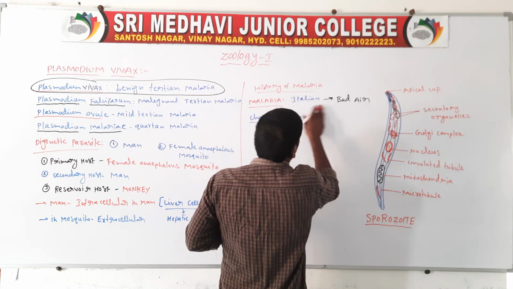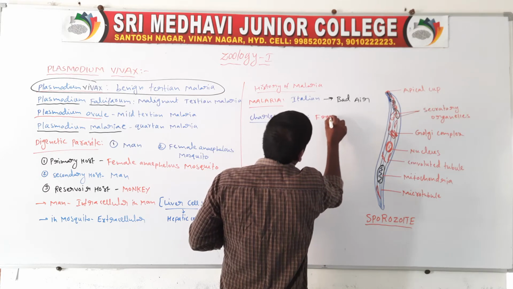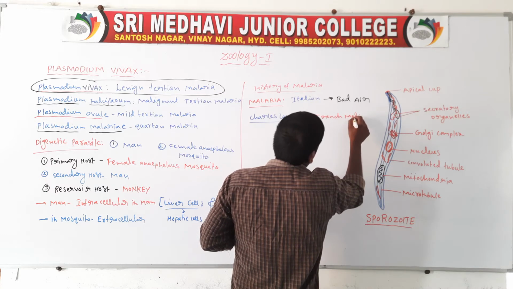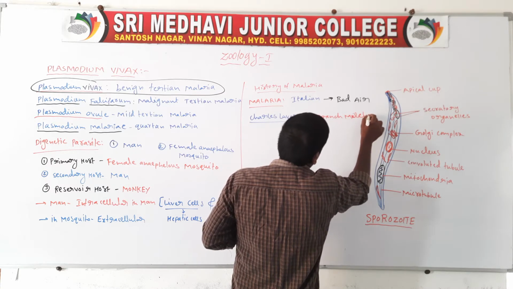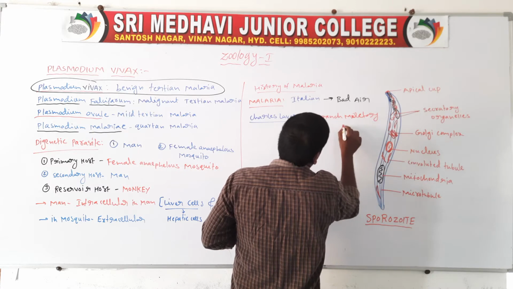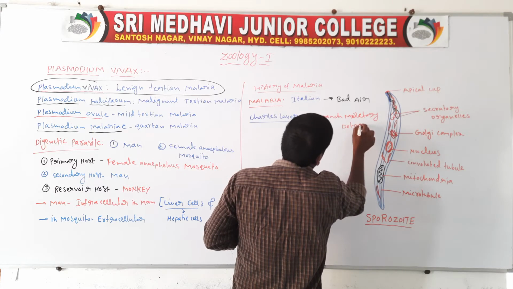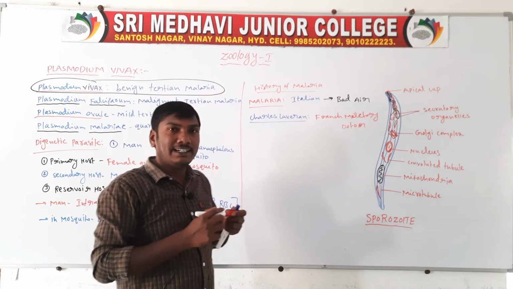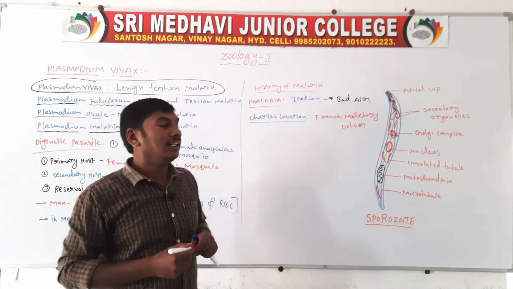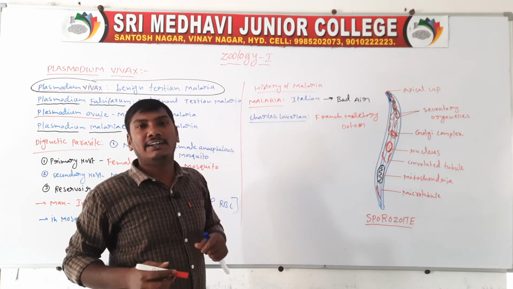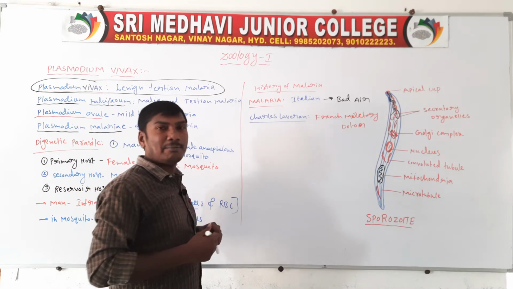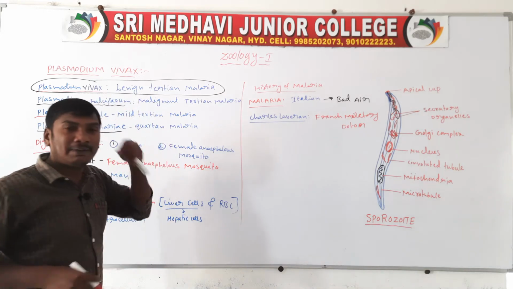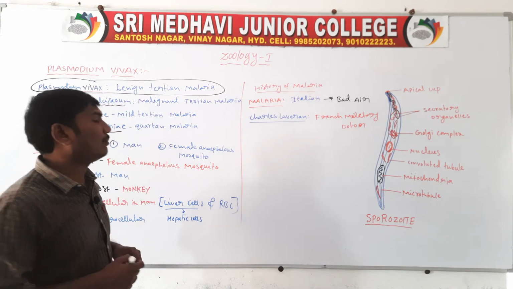He identified that the blood of malaria patients contains Plasmodium vivax.